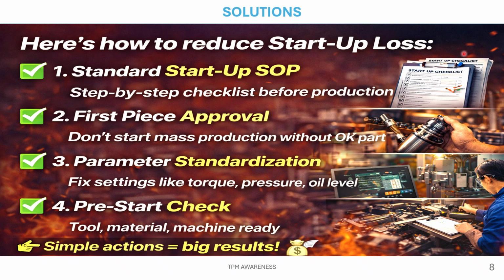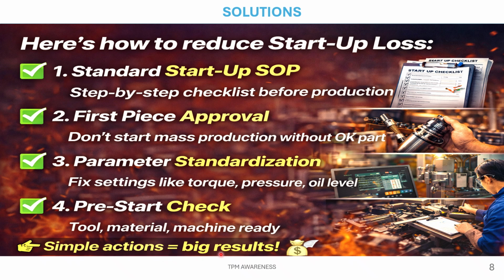Here's how to reduce startup loss. Standard startup SOP, a step-by-step check sheet before production. First piece approval: don't start mass production without OK parts. Parameter standardization: fixed settings like torque, pressure, oil level. Pre-start check: tool, material, machine ready.